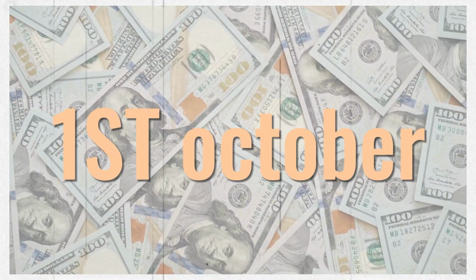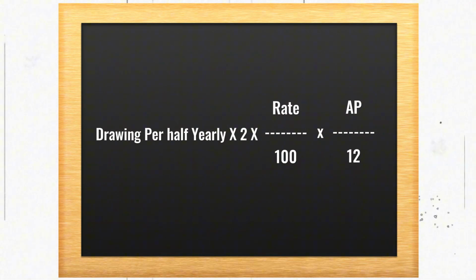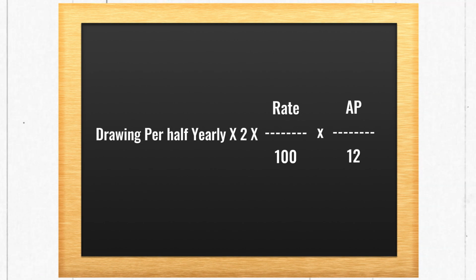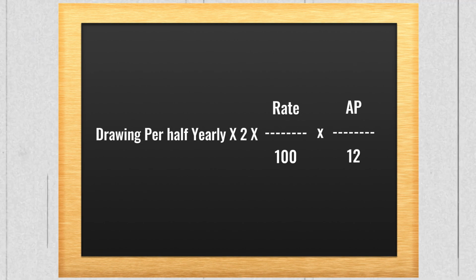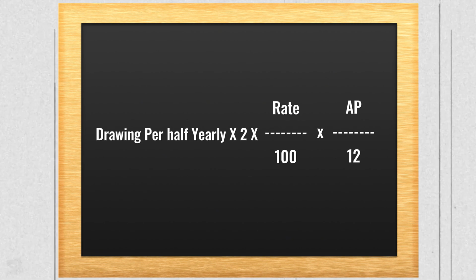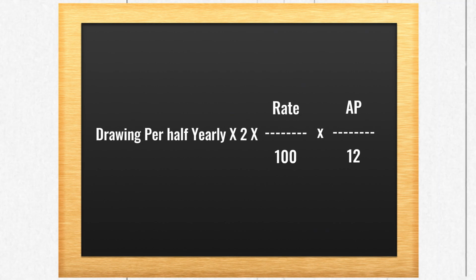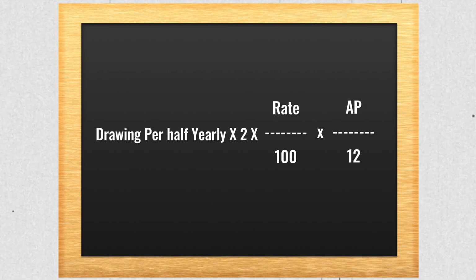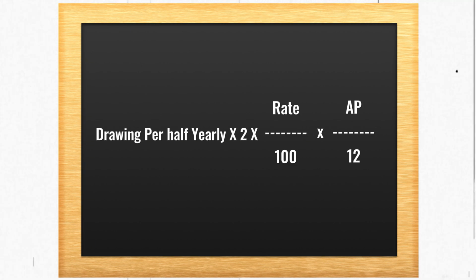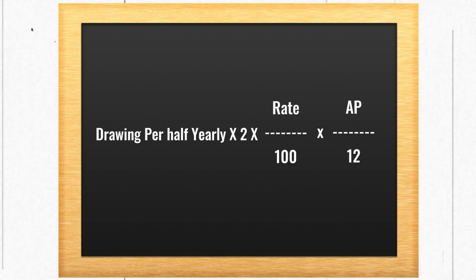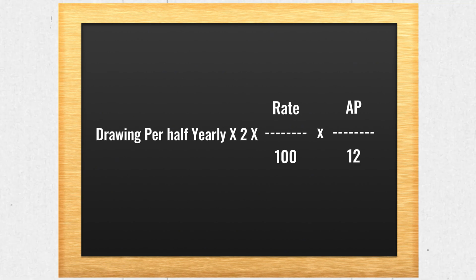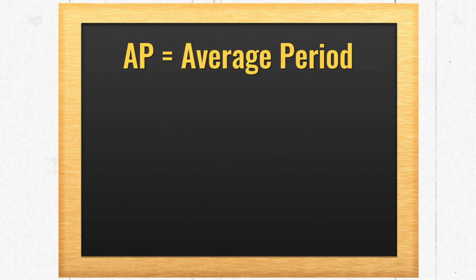So the formula will remain the same, that is interest on drawings is equal to drawings per half yearly multiplied by 2. This time he is withdrawing the amount only 2 times. So it will be multiplied by 2, multiplied by rate upon 100, and then again multiplied by AP upon 12. Look, the formula for AP is always the same, be it monthly drawings, quarterly drawings, or half yearly drawings as well. Okay, so now let's calculate the AP for this one.